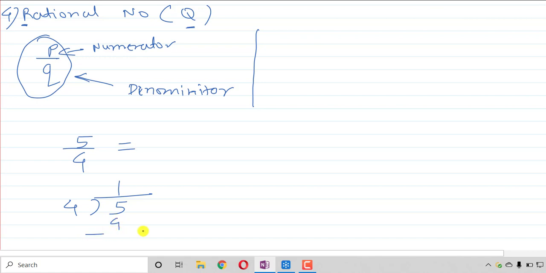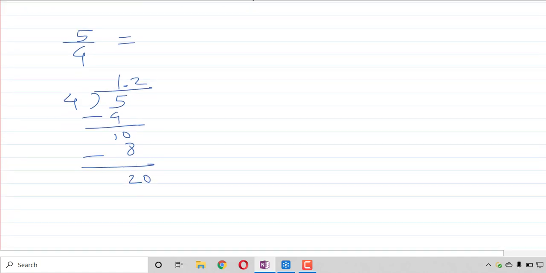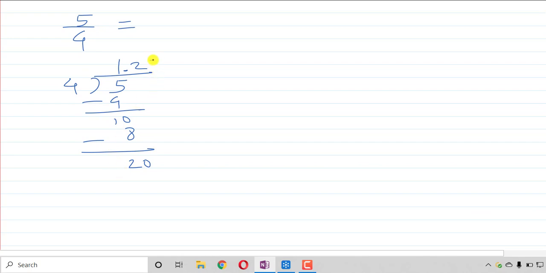4 ones are 4. Now take the decimal point. It will be 10. 4 twos are 8. Again 2. After taking the decimal, you can take a 0 every time for each step. I believe every one of you knows how to divide. Now 4 fives are 20. So here you can observe we have got a remainder 0, so we are going to stop here. So what is the answer? 5 upon 4 is 1.25.